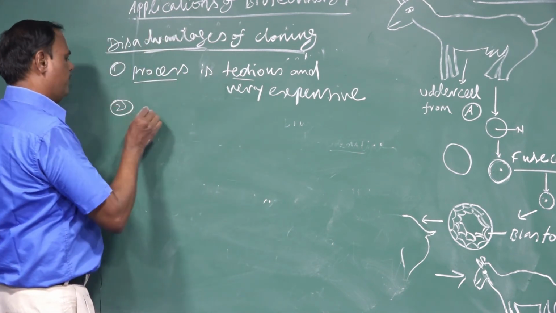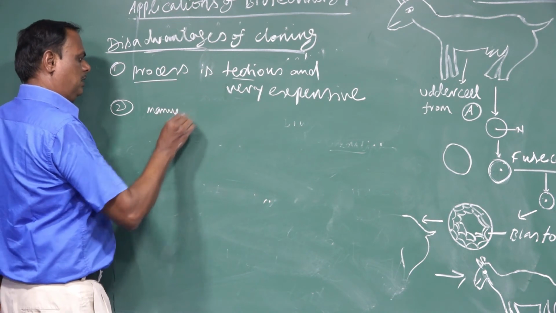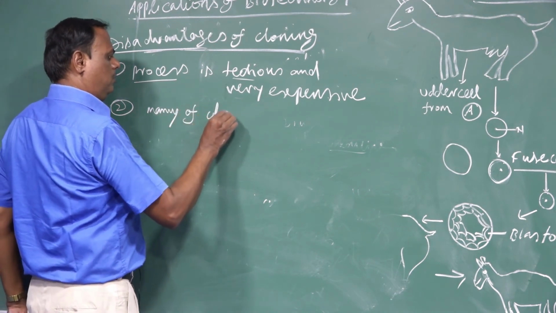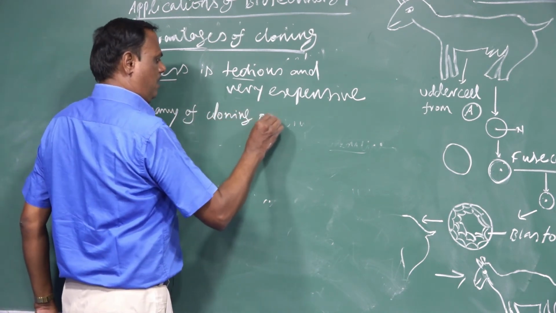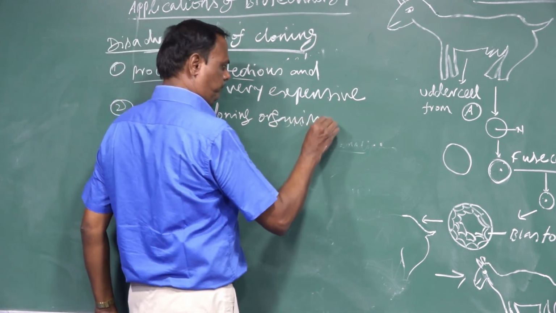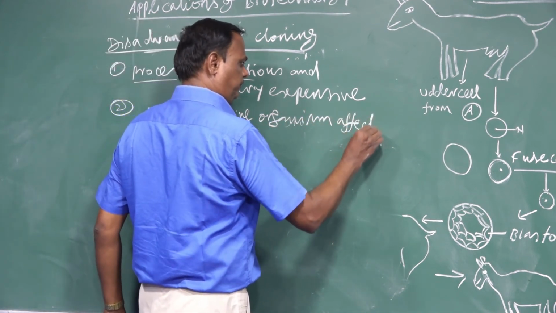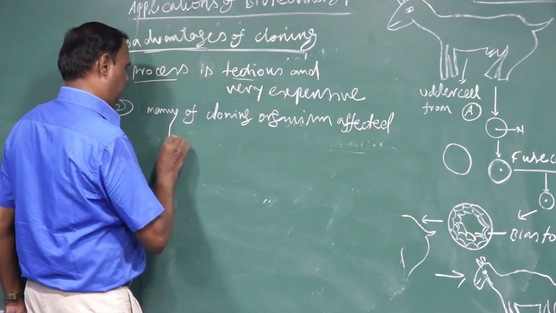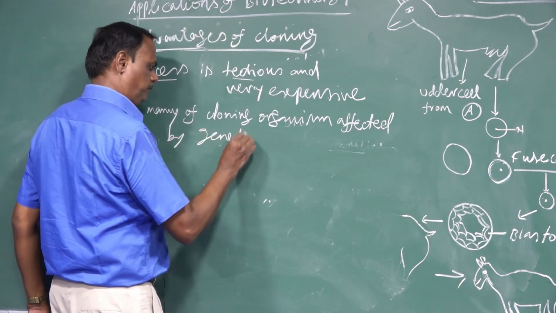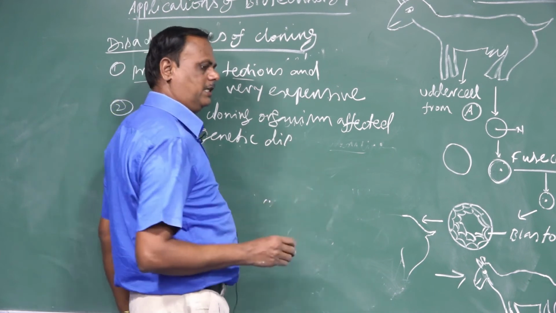Many cloned organisms are affected by genetic diseases, various genetic diseases like arthritis.